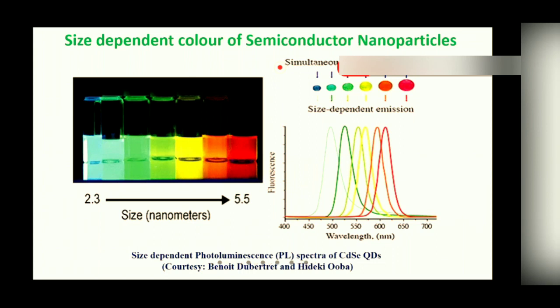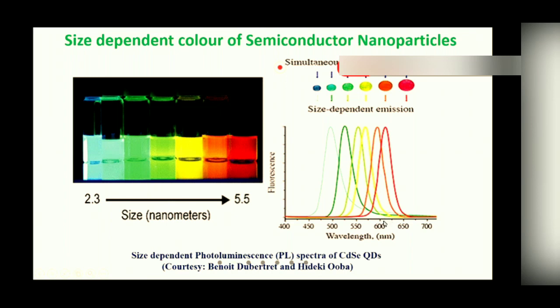So here we see in different cuvettes we have cadmium selenide quantum dots of various sizes. Their size ranges from 5.5 to 2.2 nanometer, and these are excited at 365 nanometer wavelength, and this shows the emission spectrum. As we see, the cadmium selenide of particle size 5.5 nanometer shows red emission peaked at about 625 nanometer.